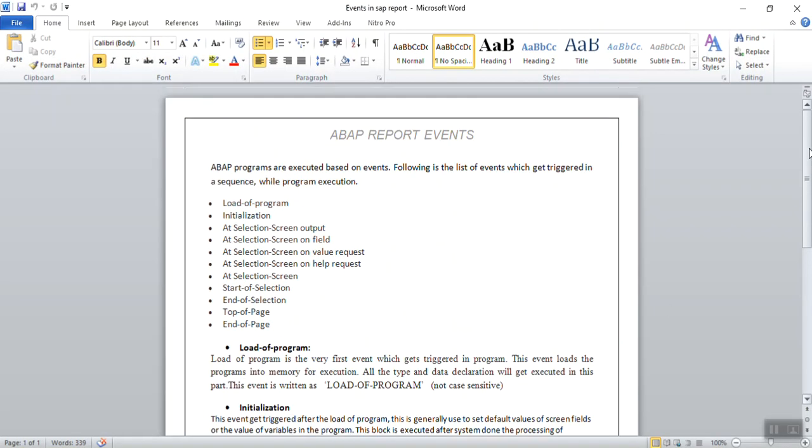This section was more theoretical, but in all the future programs, we will be using at least one of the events in every program. That's why it is very important to understand what the different events available are, what the difference is between the different kinds of events, and when to use them. So in this way we are done with the session on ABAP report events.